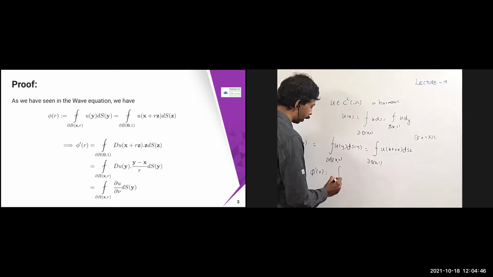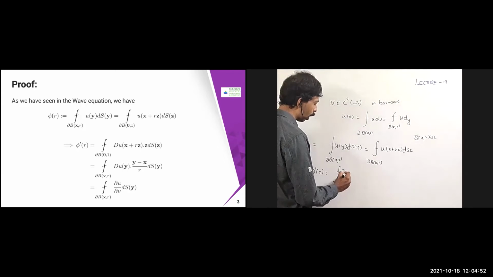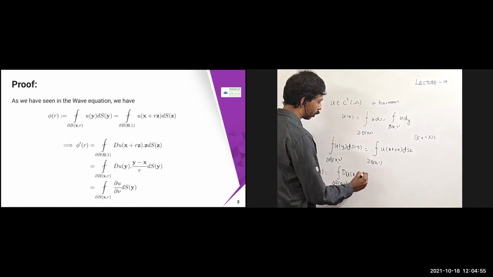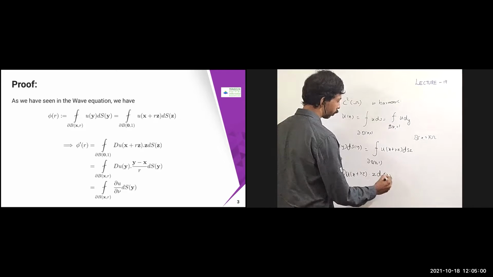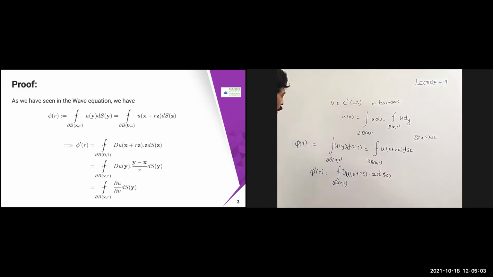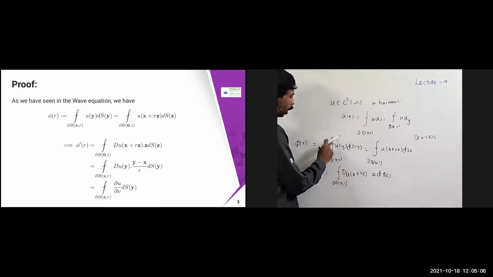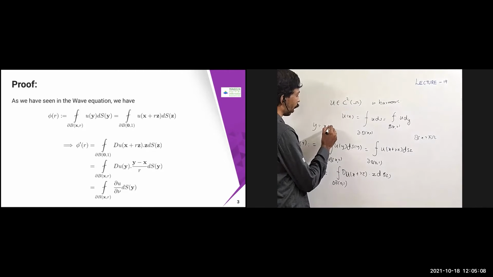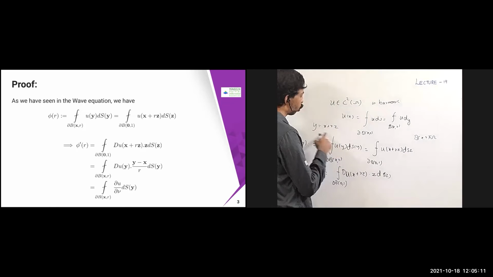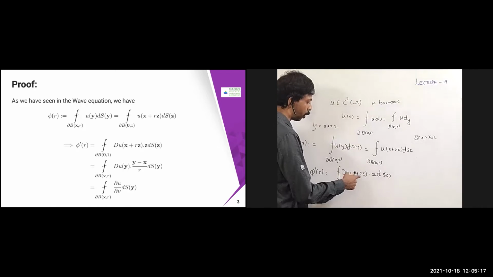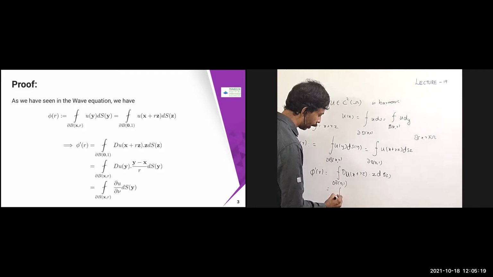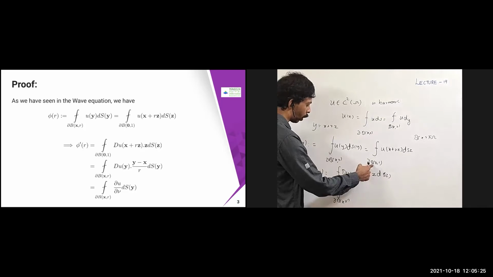It is going to become the average integral over the boundary of B(0, 1) of Du(x plus r z) dot z, differentiating with respect to r, dS_z. This I obtained by putting y equal to x plus r z and taking dS_y. The same thing I'm just going to do here, substituting it.